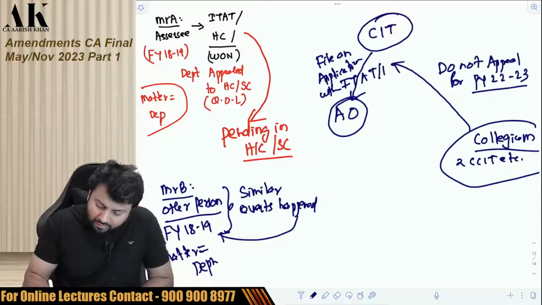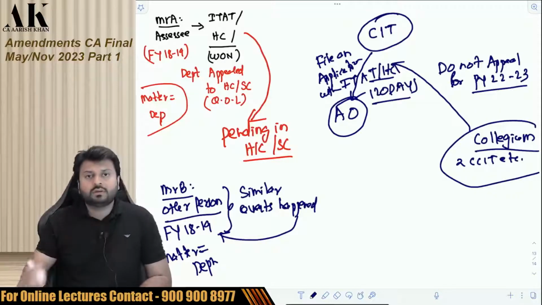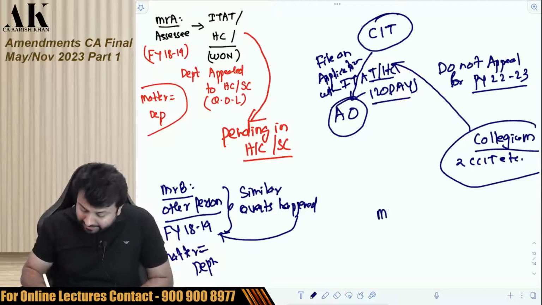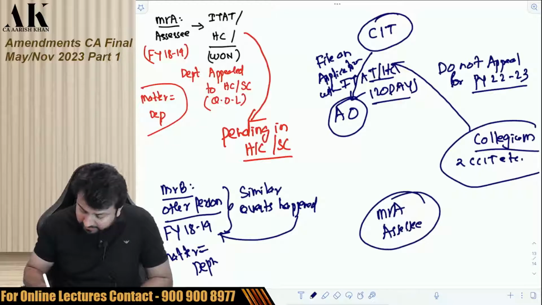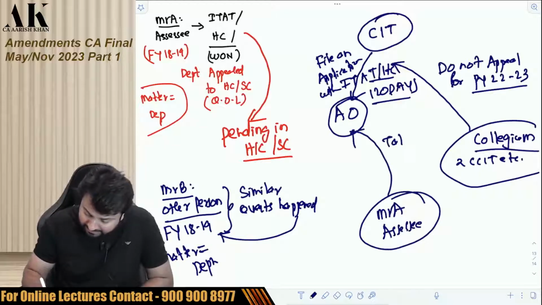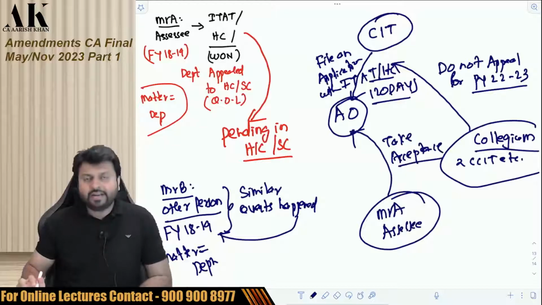With ITAT or High Court within 120 days that we are not appealing. Plus, also take acceptance from Mr. A, the assessee. The assessee should also agree to it. Take acceptance from the assessee that we are not filing an appeal.